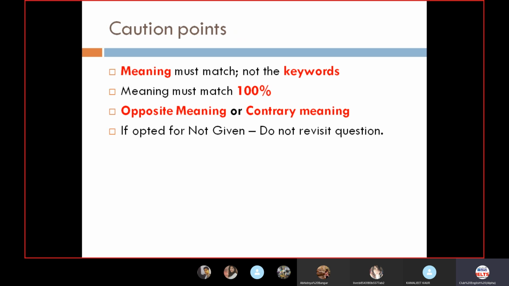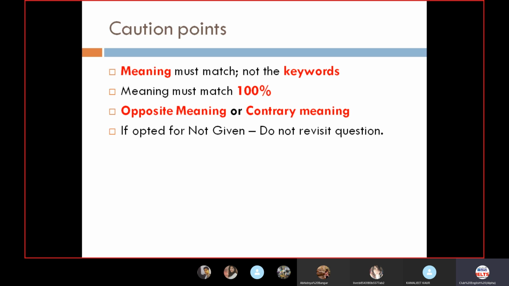Let's move on further. Okay, now there are caution points. Meaning must match, not the keywords. Meaning must match 100%. Now, very often we have seen people trying to match the meaning, and they make some guesses around the passage. Somewhere it would be written that the sun rises in the west. So you would say, no, I know that the sun always rises in the east, so why would I go with this assumption that the sun rises in the west? No, this is not the right information, I'll go with a different option. You should not go with a different option.